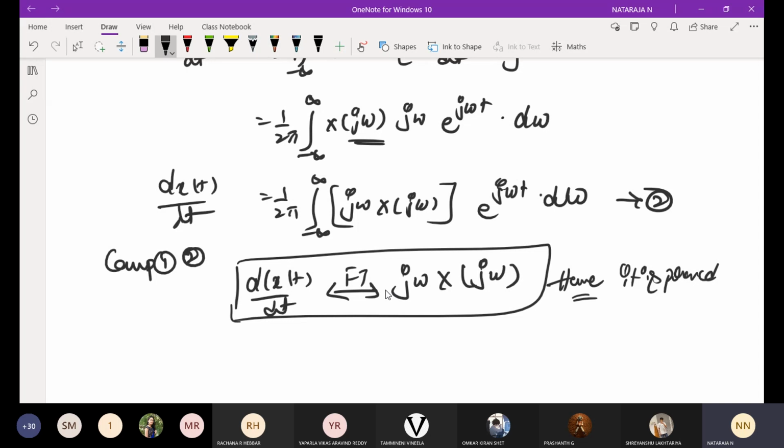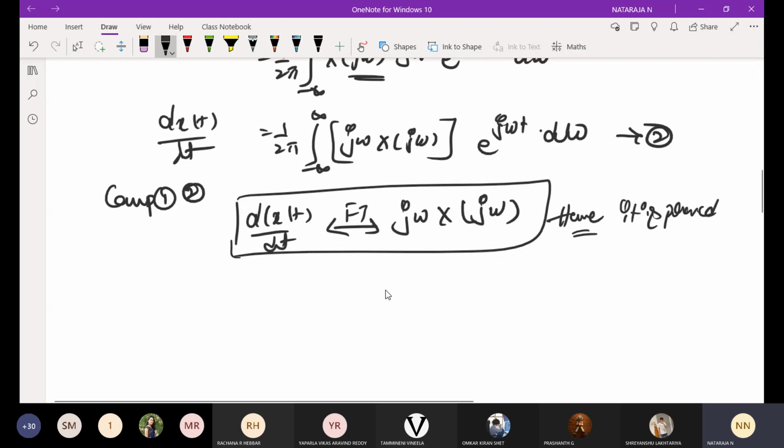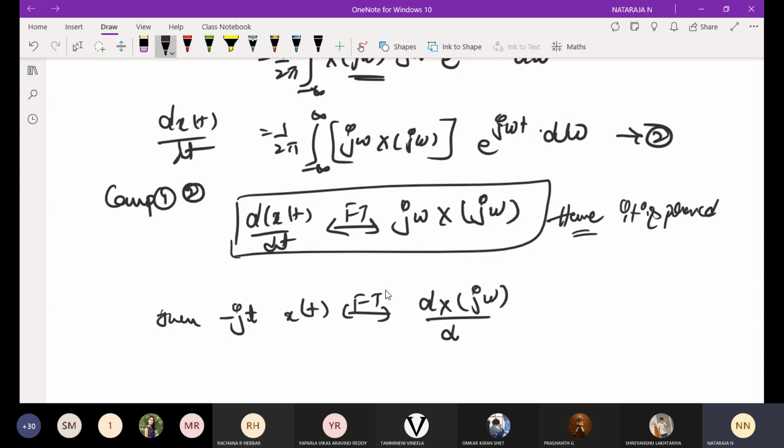Can you try for frequency differentiation? I will write the definition statement. You try for that. x of t is the Fourier transform pair of X of j omega. Then you need to find that minus j t x of t is the Fourier transform pair of dX of j omega by d omega.